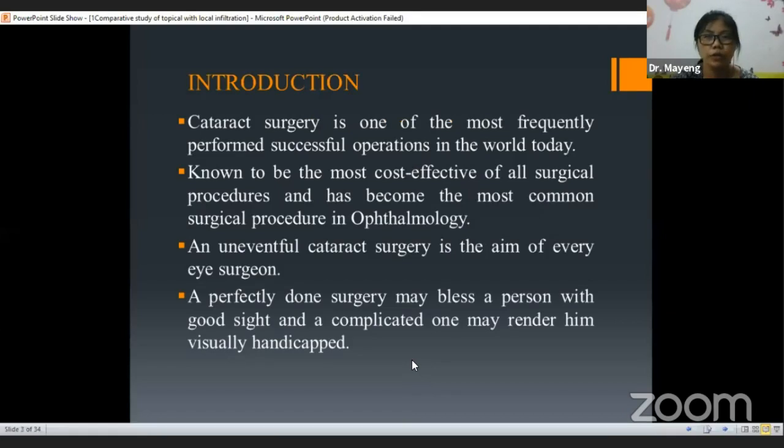As we all know, cataract surgery is one of the most frequent successful operations in the world today. It is known to be the most cost-effective of all surgical procedures and has become the most common surgical procedure in ophthalmology. An uneventful cataract surgery is the aim of every eye surgeon. A perfectly done surgery may bless a person with good sight, and a complicated one may render him visually handicapped.